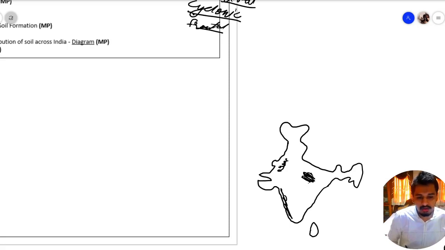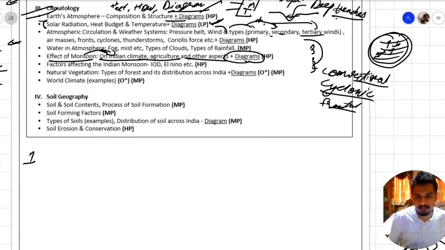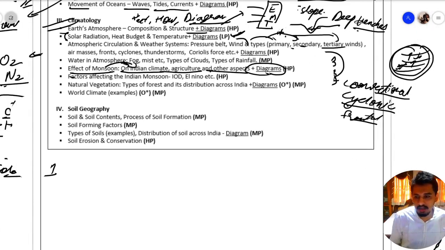And you should also know the diagram of arrival of monsoon in India. Something like this is given in our NCERT. How does monsoon arrive in India, like this, then at last it arrives in Rajasthan. So this diagram should be known to us along with the spatial distribution of rainfall. Then what are the factors which affect Indian monsoon? We have IOD, El Nino, Madden-Julian oscillation. These are the factors.